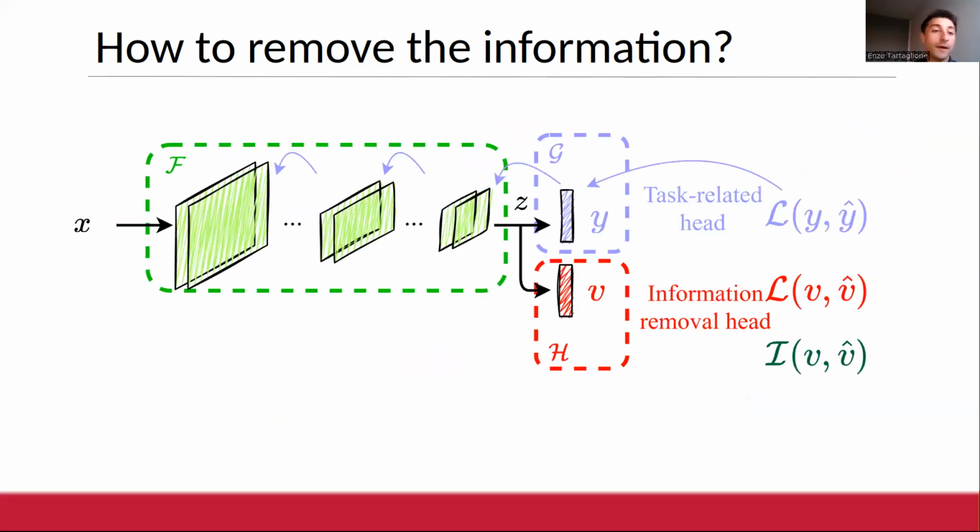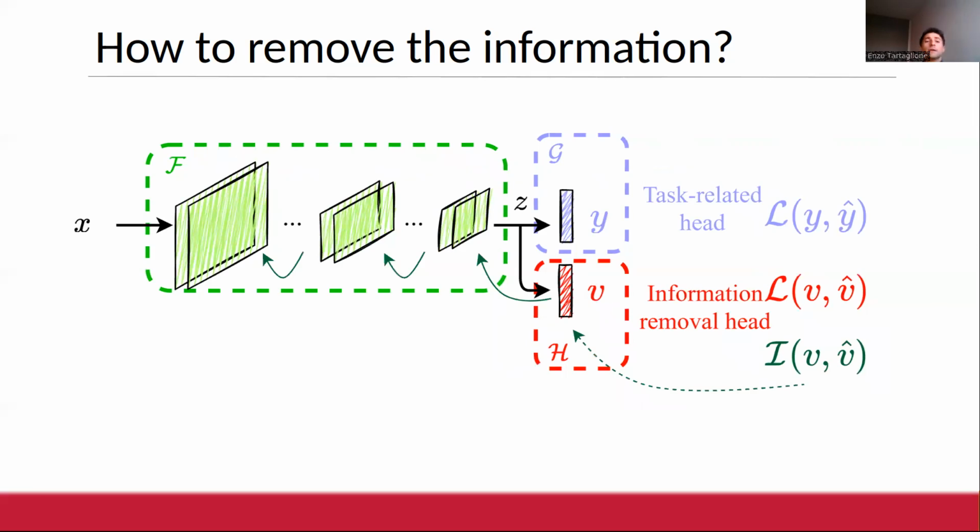And here comes the fun part: how to backpropagate the signals. Well, for the task-related loss, we backpropagate it through G and F with no problem, in a vanilla way. For the loss for the information removal head, we simply backpropagate it through H, and we stop. We want just to train H to extract the information from Z. We do not want to encourage also F to extract that information from X.